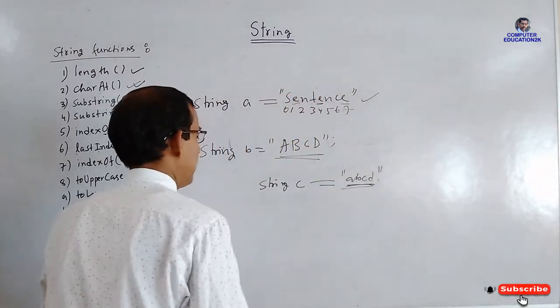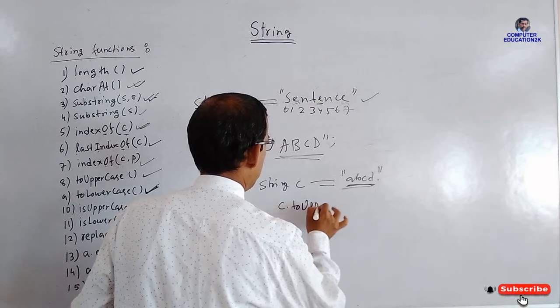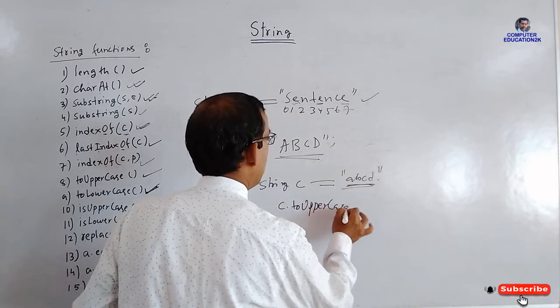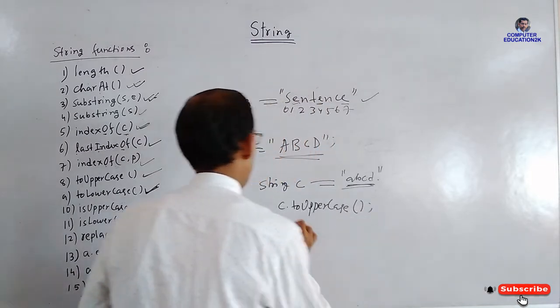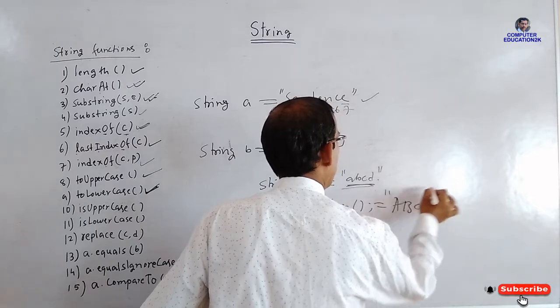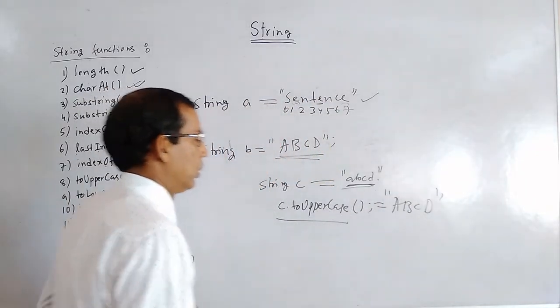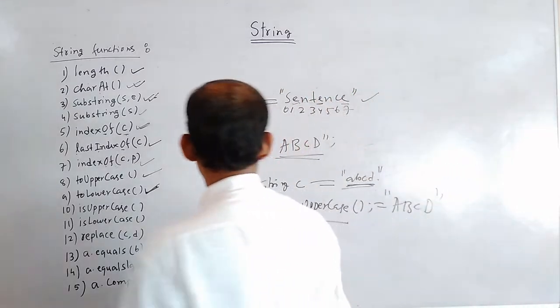So you can simply write C dot toUpperCase, then it will give you capital ABCD. Okay. So this is where you can use toLowerCase and toUpperCase.